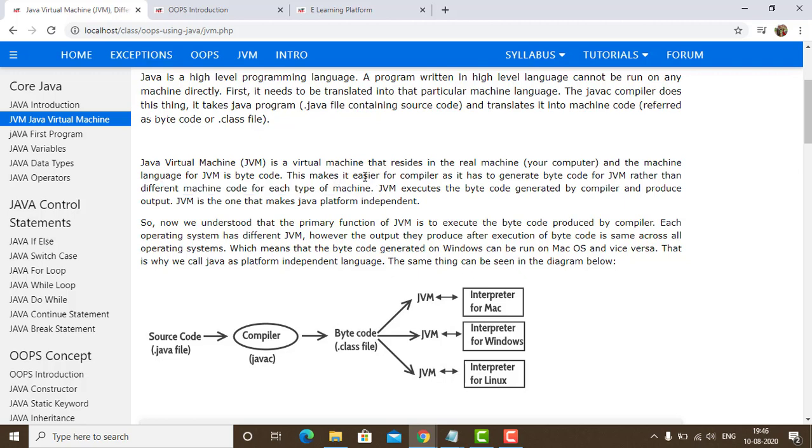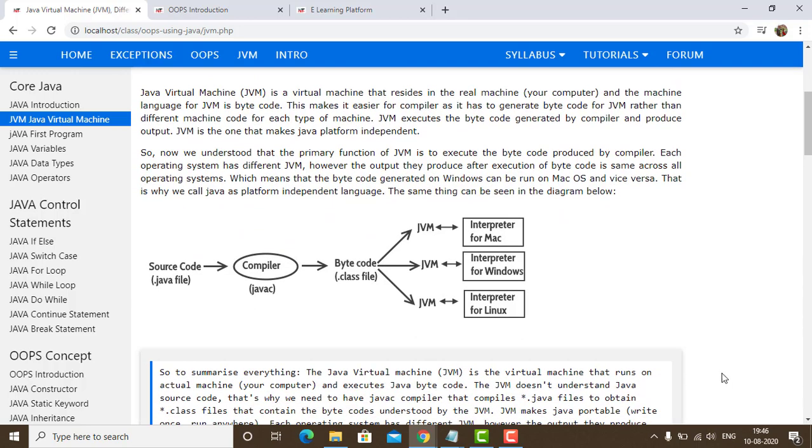I would like to tell you that every operating system has its own JVM, and has a different JVM. JVM executes the bytecode generated by the compiler and produces the output. JVM is the one that makes Java platform independent, or we can say that Java is JVM dependent. The primary function of JVM is to execute the bytecode produced by the compiler.